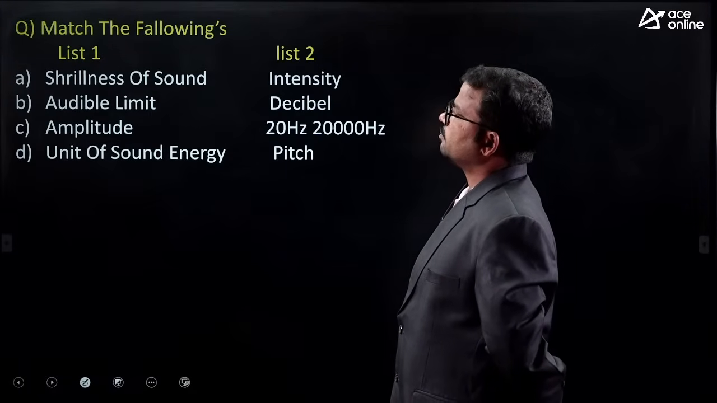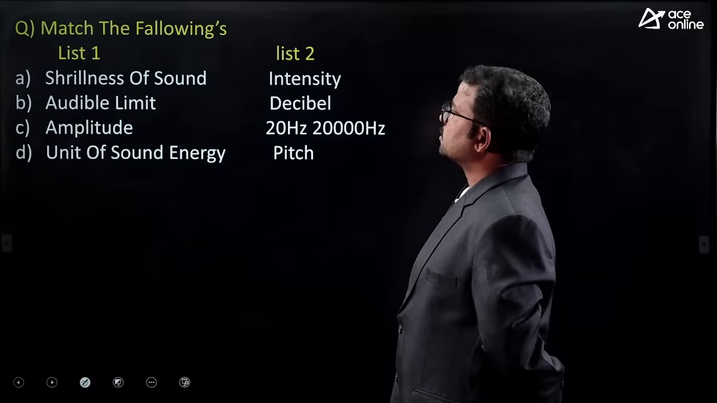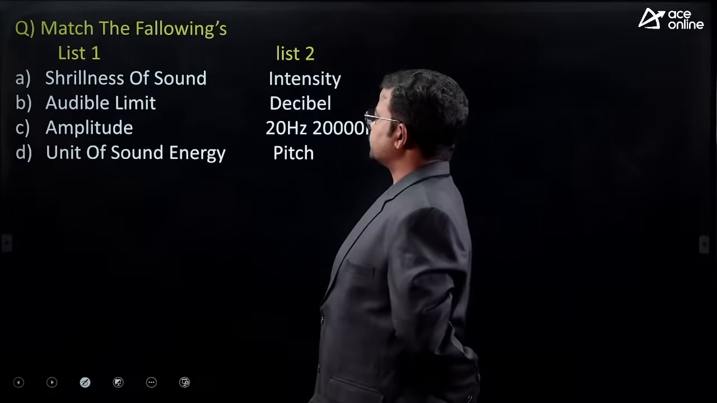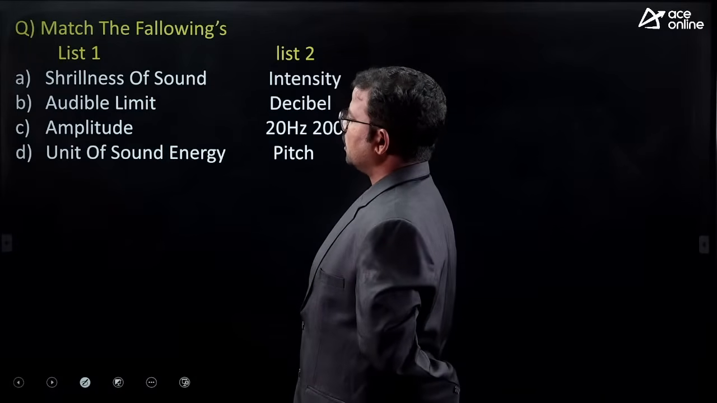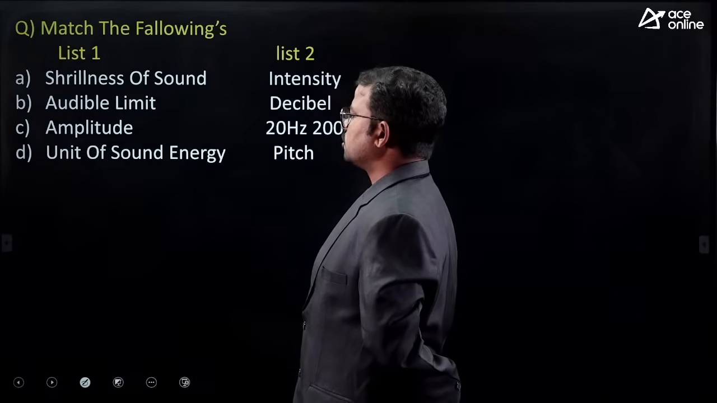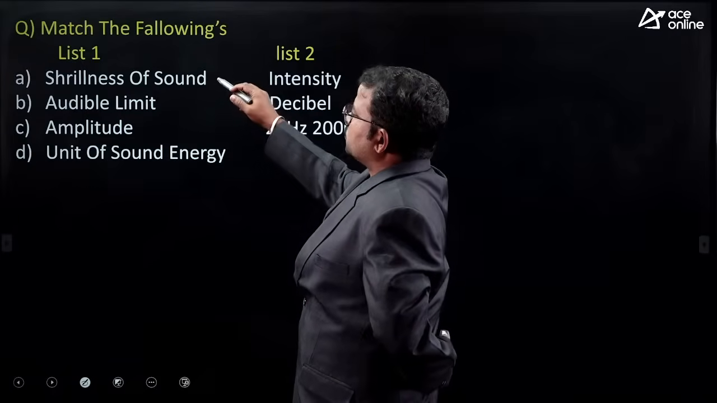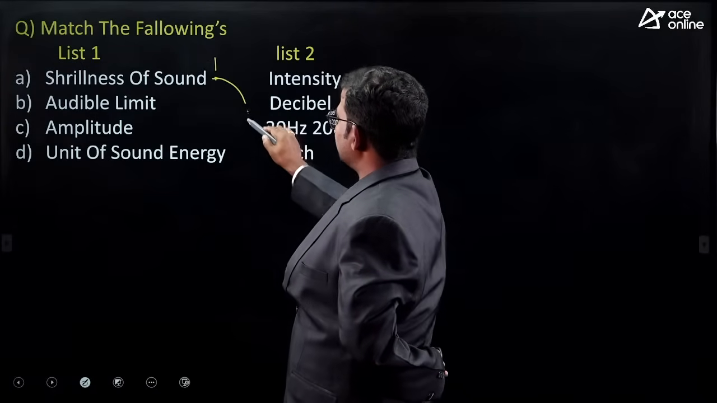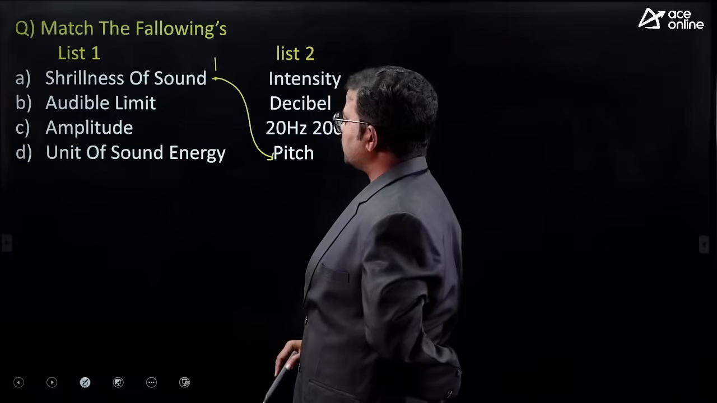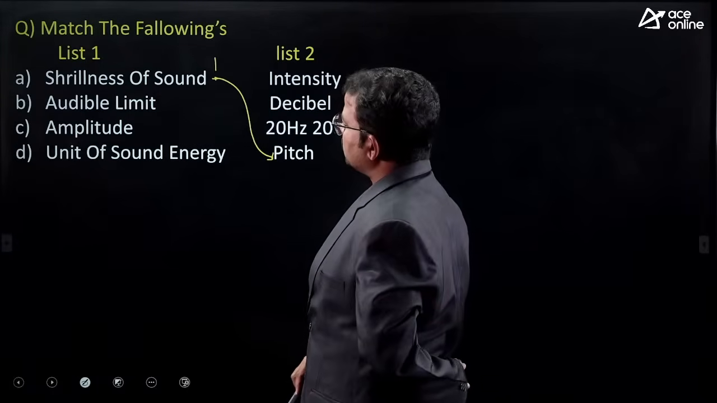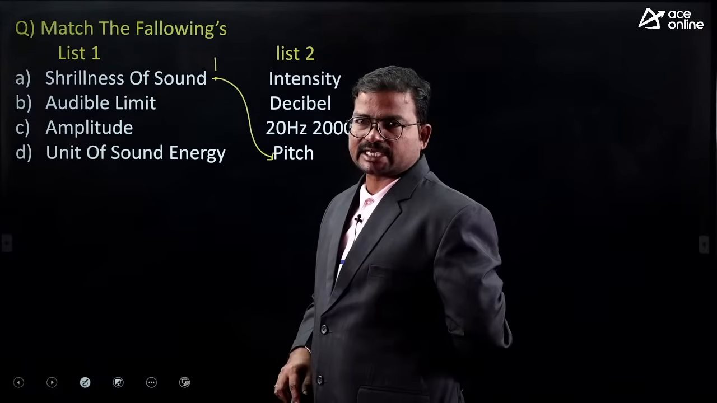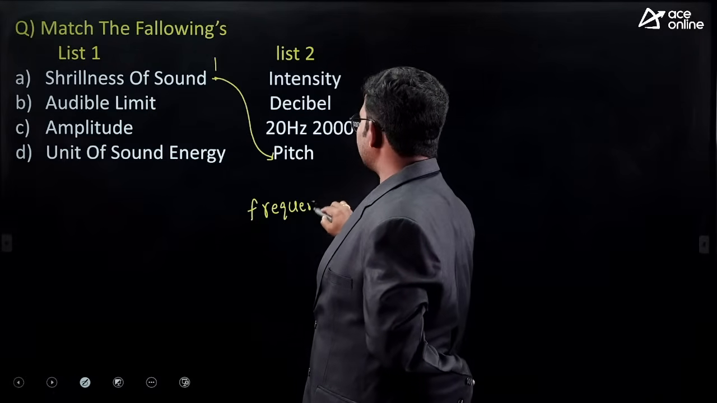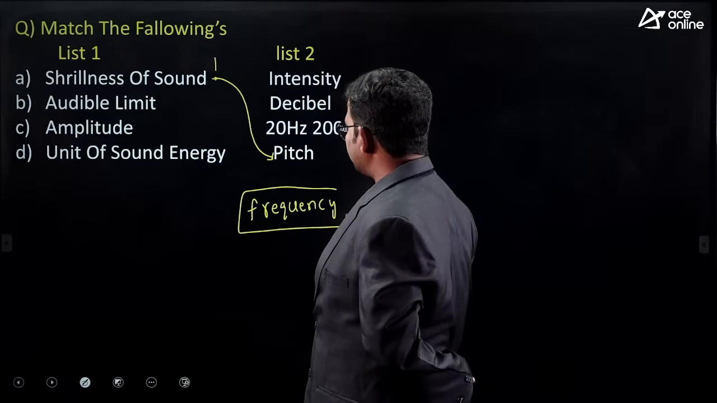Next, match the following. List 1, list 2. Shrillness of sound, audible limit, amplitude, units of sound. Shrillness is nothing but pitch. Shrillness majorly depends upon the pitch, and it is generally considered as frequency. Shrillness is nothing but frequency.